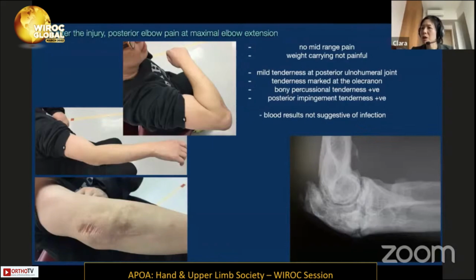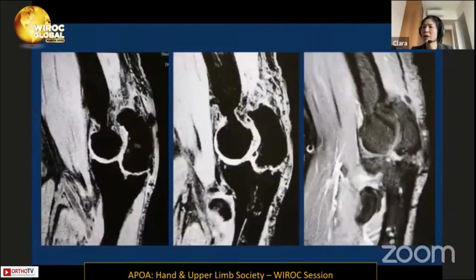And he said that the range was not painful at mid-range and he was not painful in carrying heavy weights, but there was mild tenderness at the posterior ulnohumeral joint and also tenderness at the olecranon non-union fracture site, and also a bony percussion tenderness there. Posterior impingement test was positive. The blood results did not reveal any features of infection.